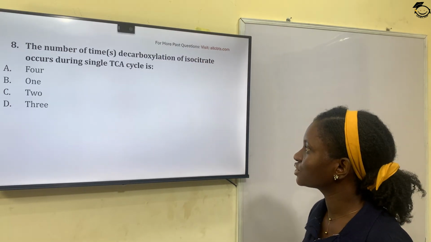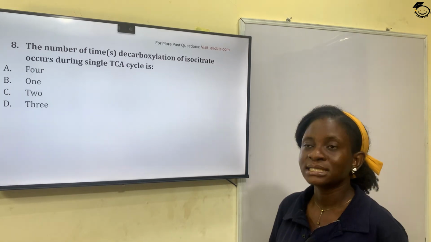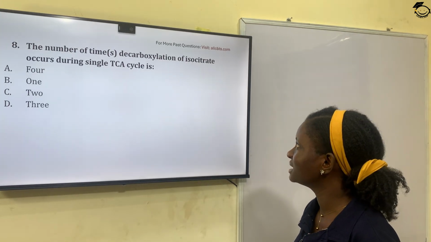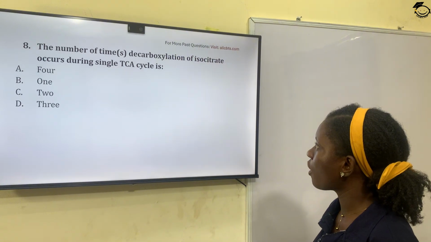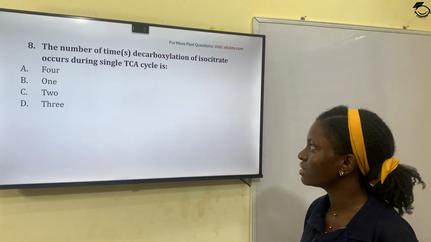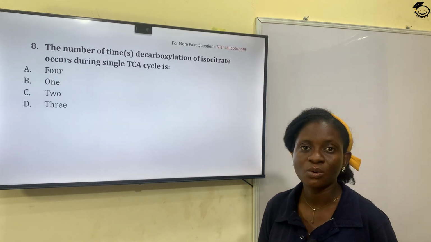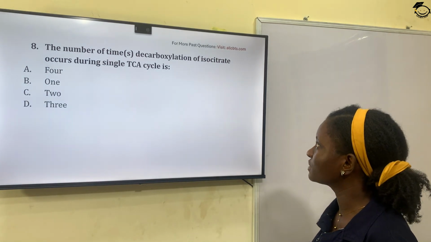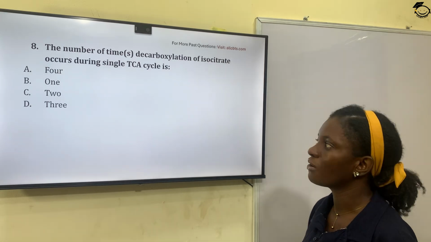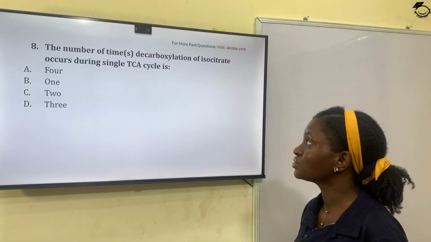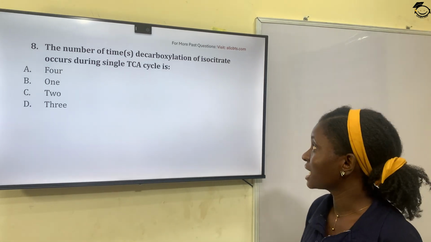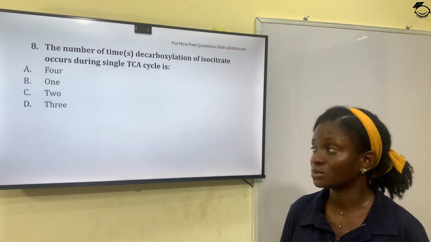Question 8. The number of times decarboxylation of isocitrate occurs during a single TCA cycle is what?